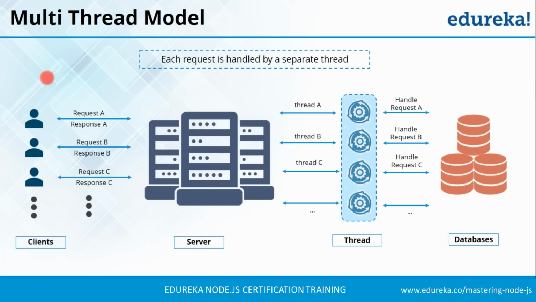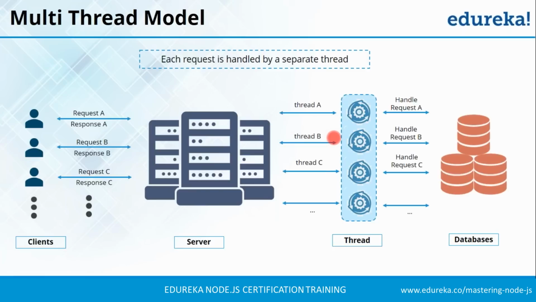We will now understand what is multi-thread model and look at the limitations of multi-thread model. In multi-thread model, the server assigns incoming request to a new thread. Similar to client-server architecture, the user generates a request while interacting with the application and then it is sent to the server. Every time a new request comes in, the server maps a new thread from the thread pool to the incoming request. Then the thread is responsible for processing those requests and sending back the response. So the number of requests is equal to the number of threads used from the thread pool.